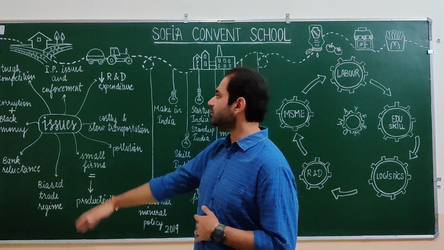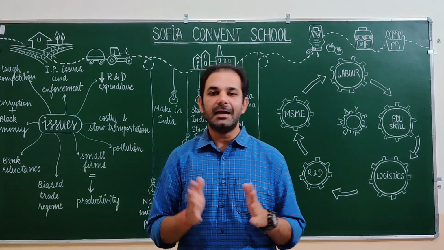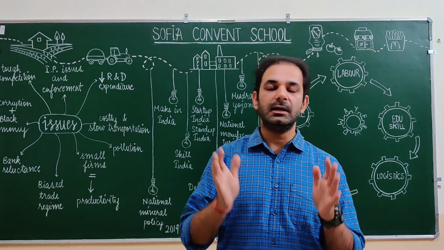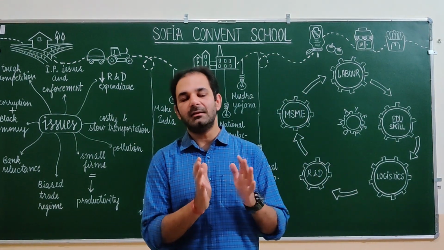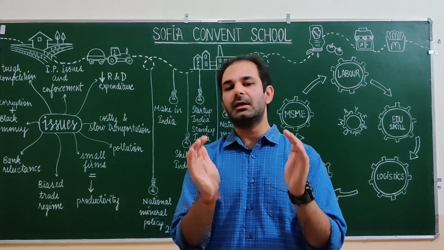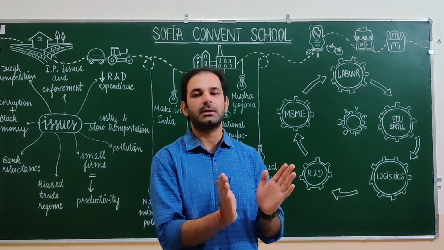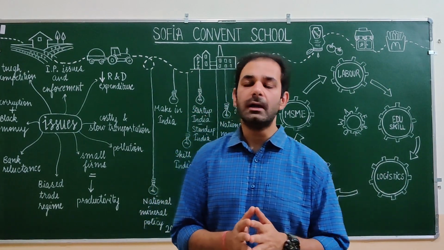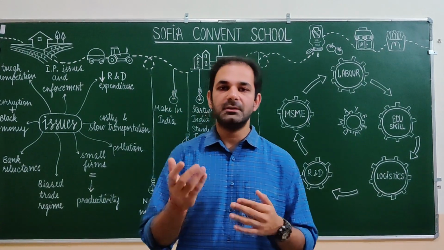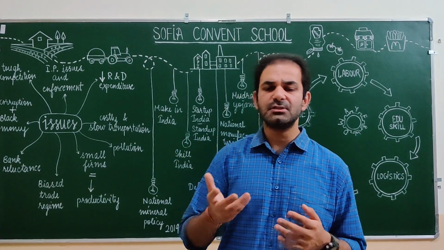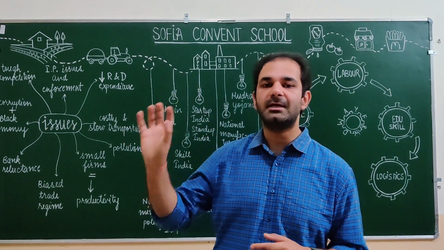Then we have IP issues and enforcement. IP is intellectual property; you can Google it up. I am manufacturing a certain good, and the knowledge of manufacturing that particular product is limited to that particular area. Like Panipat is famous for blankets, and Mysore is famous for Mysore Pak, the sweet dish, where the manufacturing process is limited to Mysore only.